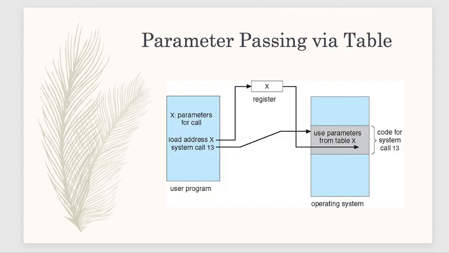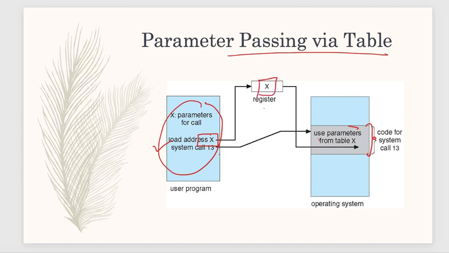Here is how it works: parameter passing via table. Now see, this is the user program and this is the operating system. Whenever a system call happens, you have passed the parameters as x, the address of x, and it is stored in some register. While taking the code of the system call or certain function, the parameters will be taken from this register for the function for which the system call is to be serviced.